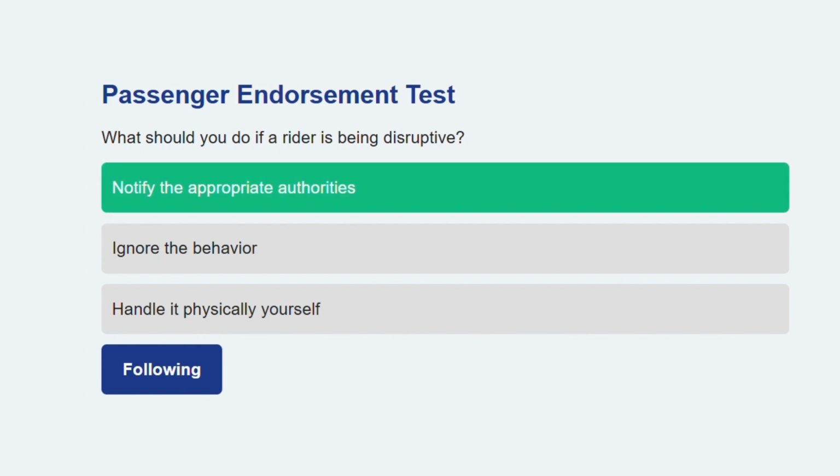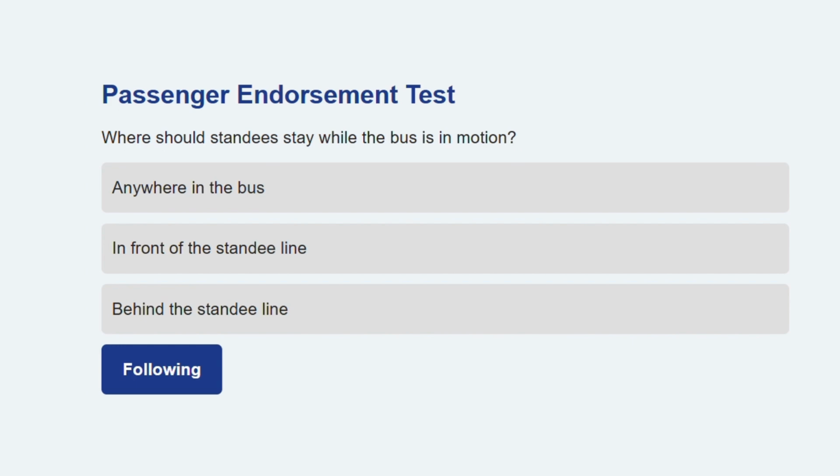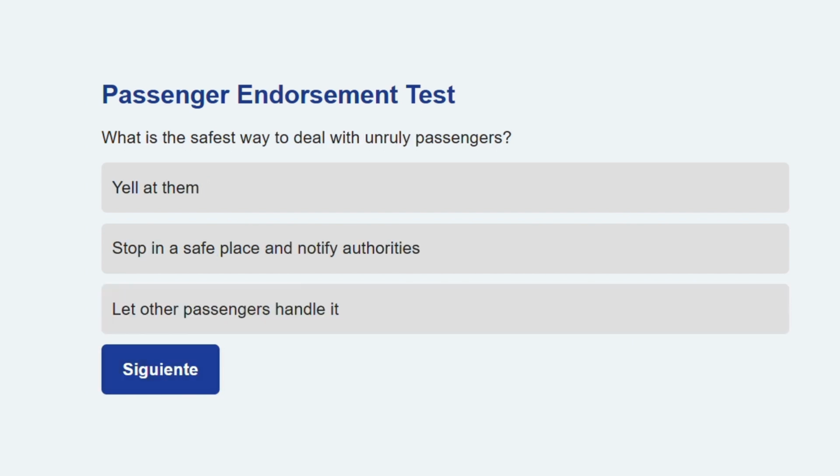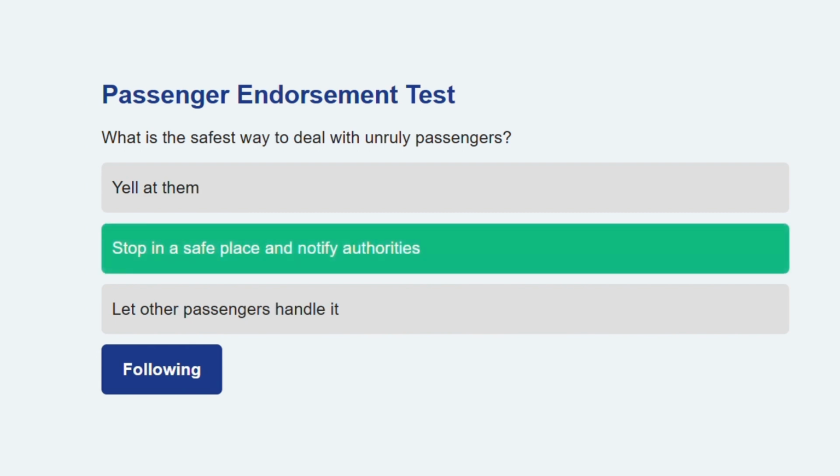On to the following question. Where should standees stay while the bus is in motion? Behind the standee line, this area is designated to ensure clear visibility and movement for the driver. Here comes the next one. What is the safest way to deal with unruly passengers? Stop in a safe place and notify authorities. It prevents distractions and ensures safety for all.